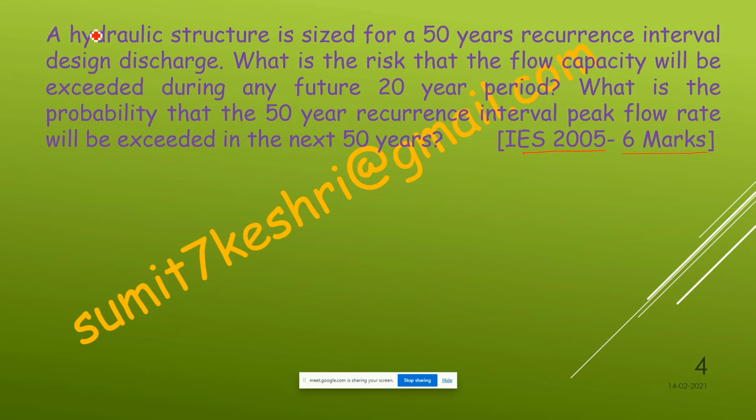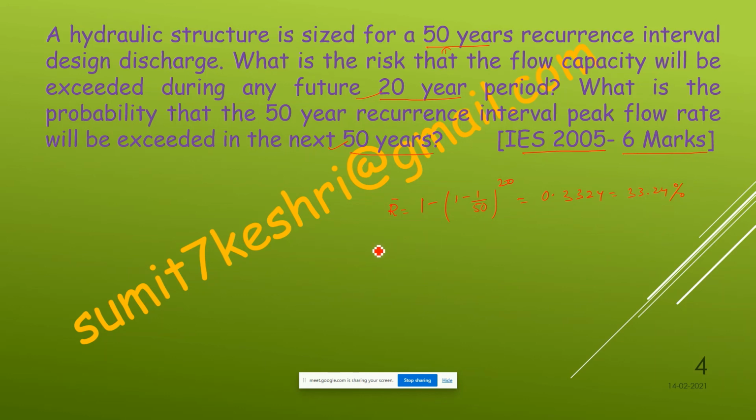Here the hydraulic structure is sized for a 50-year recurrence interval, that is the return period. Now you need to calculate the risk twice: first for 20 years and second for 50 years. For 20 years, the risk is 1 minus 1 by 50 to the power 20. The value is 0.3324, that is 33.24 percent.